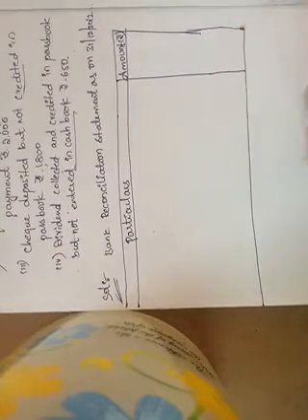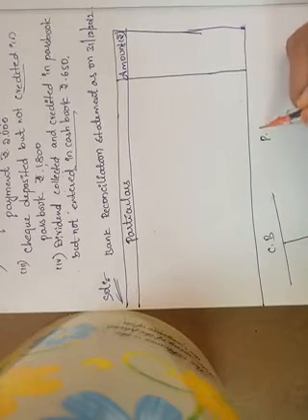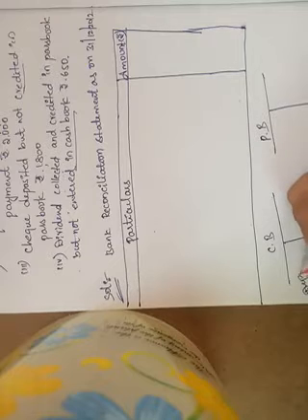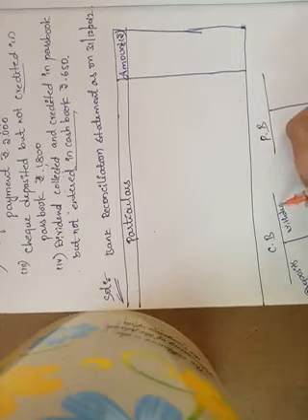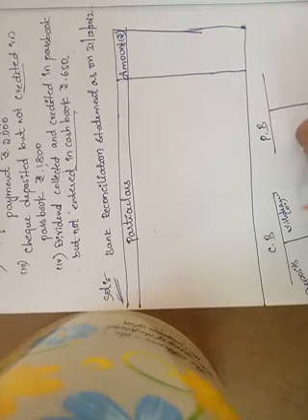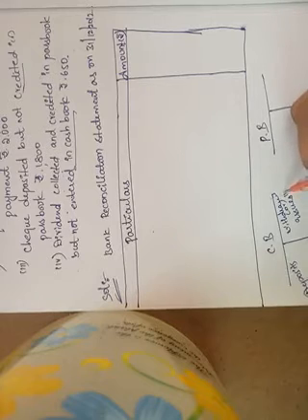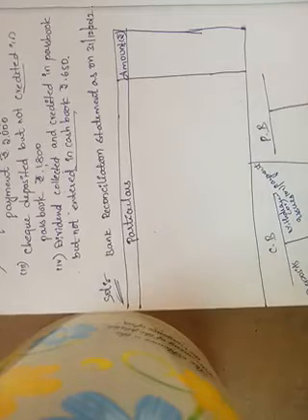Okay, next is cash book, passbook. These are the debit side: deposits, withdrawals or issues. Next, payments.